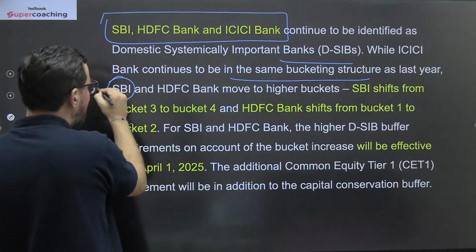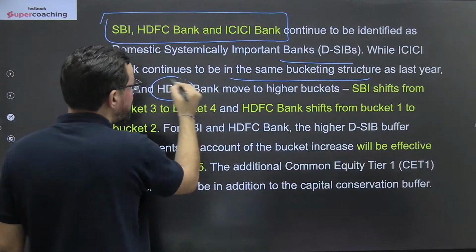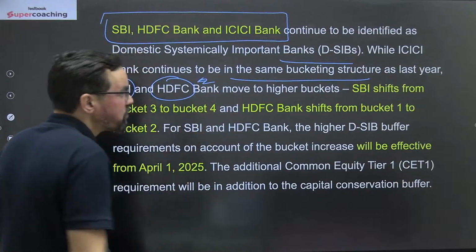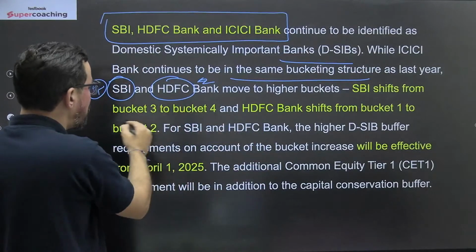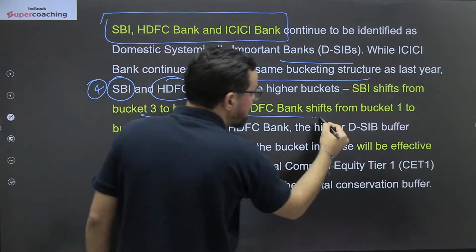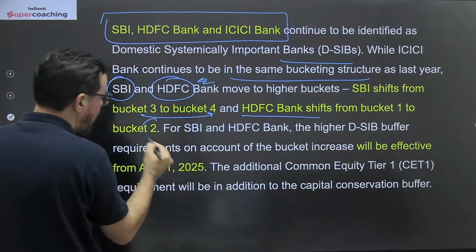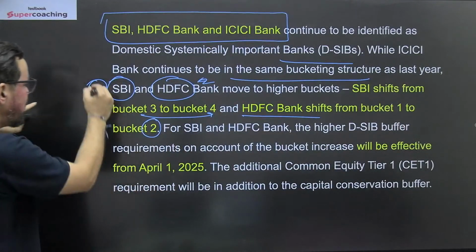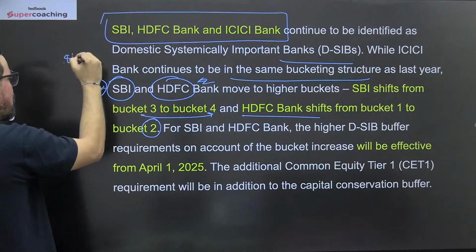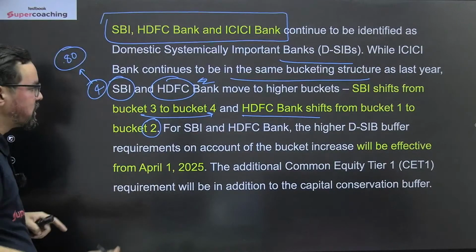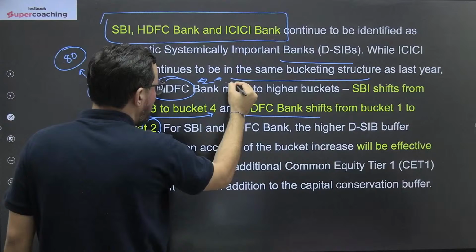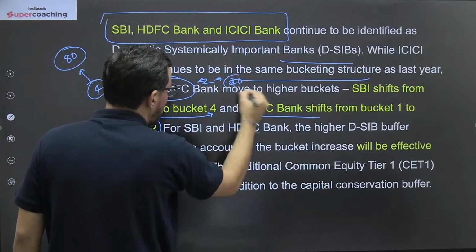SBI will be part of bucket 4 and HDFC will be part of bucket 2. To higher buckets, SBI shifts from 3 to 4 and HDFC shifts from 1 to 2. So that means SBI has to maintain 0.80. Earlier it was 0.60, and HDFC has to maintain 0.40. Earlier it was 0.20, right?